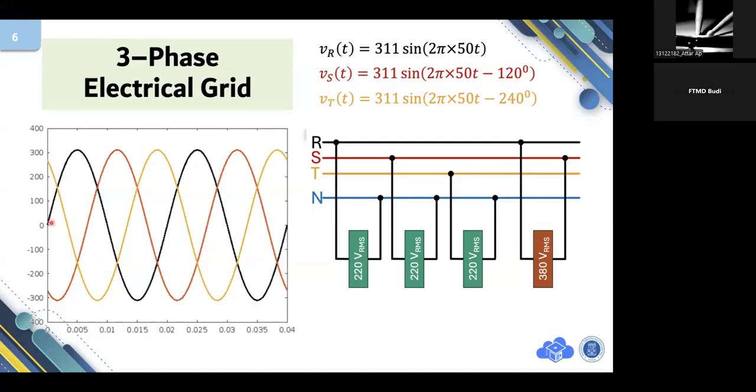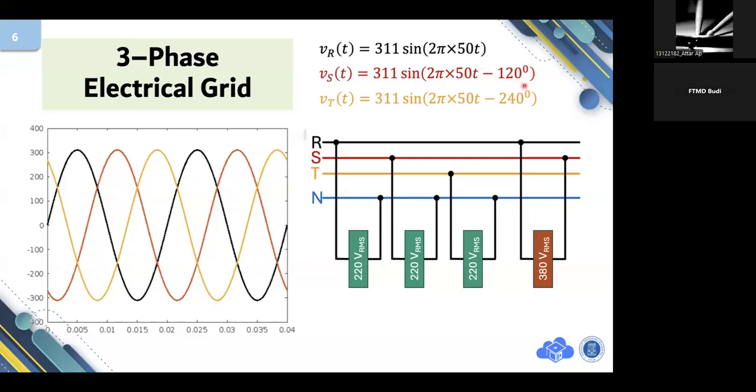If we convert the 20 milliseconds into 360 degrees, or one full cycle, as we assume that this one is 360, then the relative phase from S to R will be 120. So that's why in the equation here, there is a new term, minus 120 degrees.